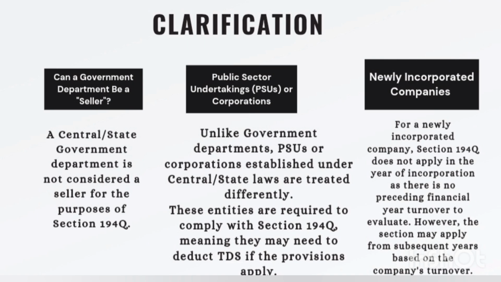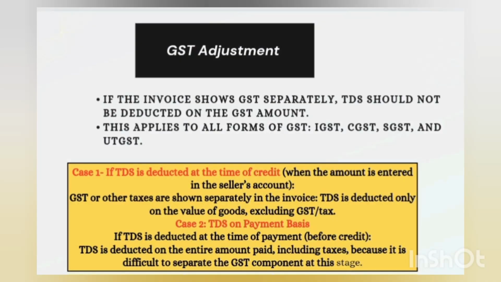Now next, the GST adjustment. What about the GST adjustment? If the invoice shows GST separately, then TDS should not be deducted on the GST amount. That means you have to deduct TDS excluding GST if the GST has been shown separately in the invoice. This applies to all forms of GST: IGST, CGST, SGST and UTGST.